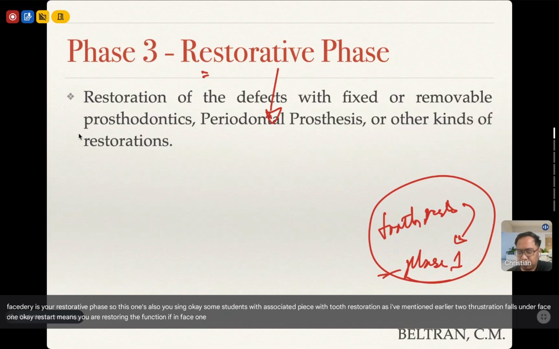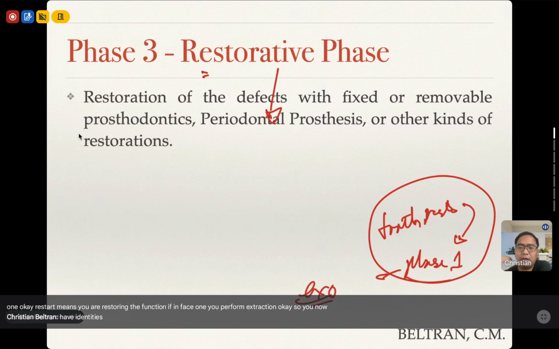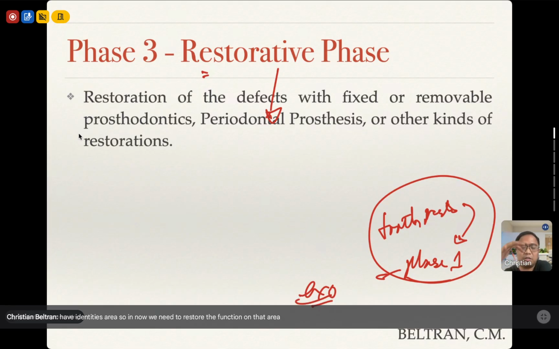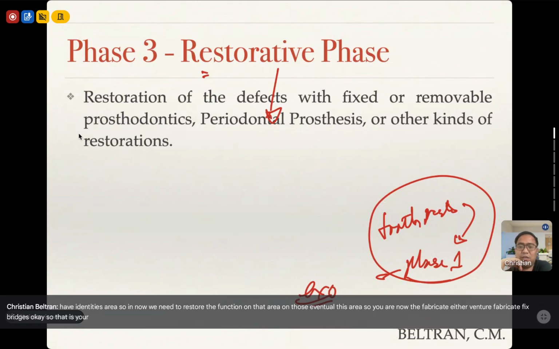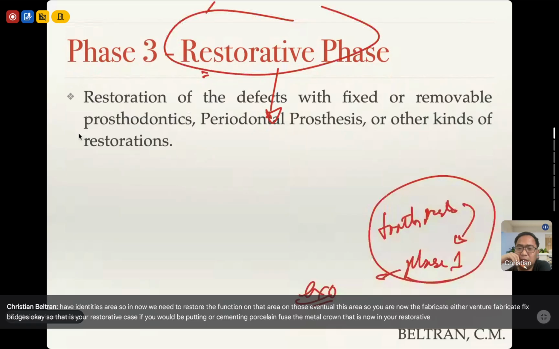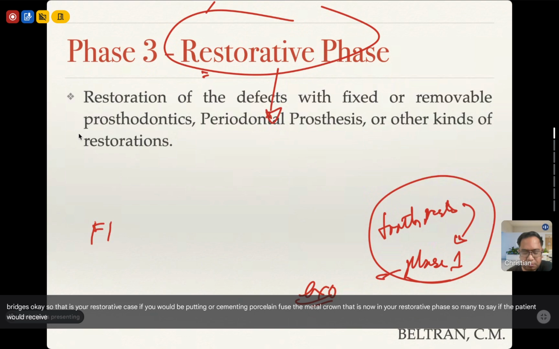If in phase 1 you perform extraction, you now have an edentulous area. You now need to restore the function on those edentulous areas. So you are now to fabricate either dentures or fixed bridges. That is your restorative phase. If you would be cementing a porcelain fused to metal crown, that is also in your restorative phase. Meaning, if the patient would receive a fixed partial denture,